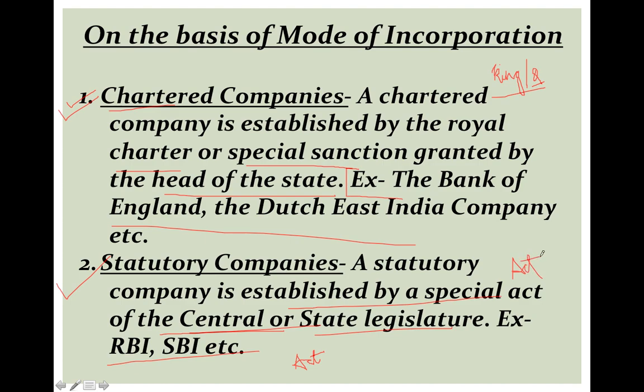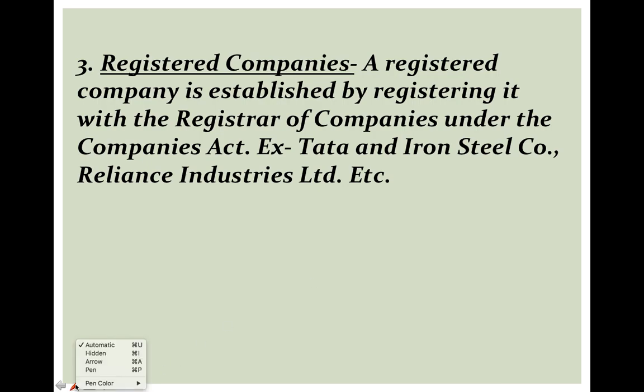And so the third is registered companies. Registered companies are established by registering with the Registrar of Companies under the Companies Act. Nowadays all these things are framed under just one act, that is the Companies Act, 2013.